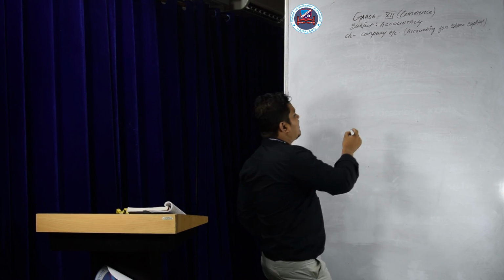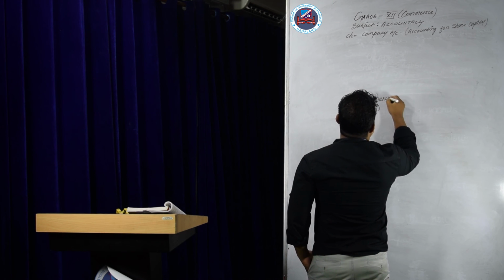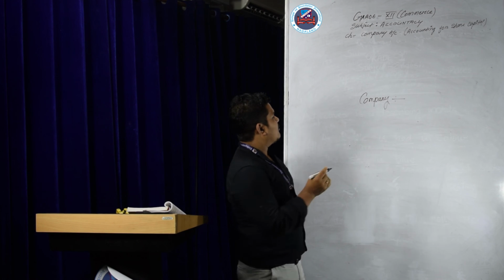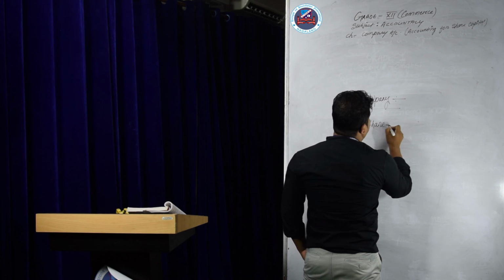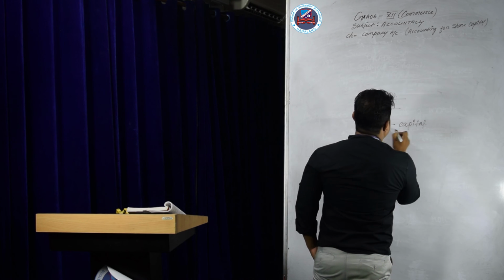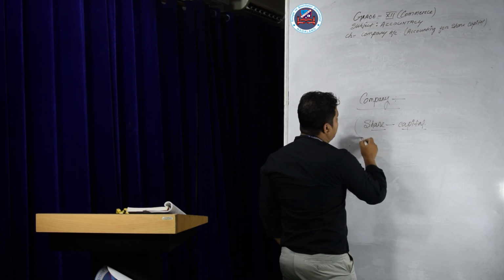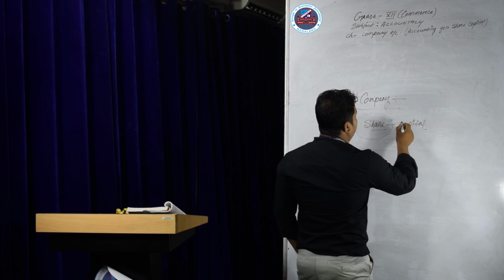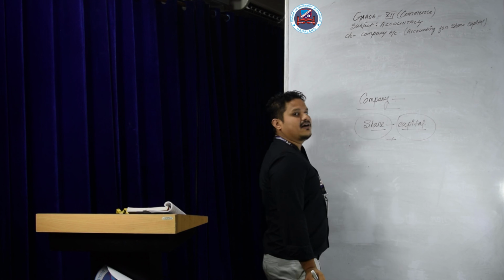Today we learn company. See, a company is formed by law and broken by law. It's not like a partnership. And what does a company deal with? Shares. A company's capital is called share capital. What is called a share? The shareholders contribute the capital to the company and it becomes share capital for the company.